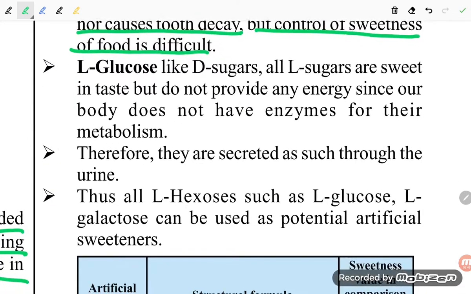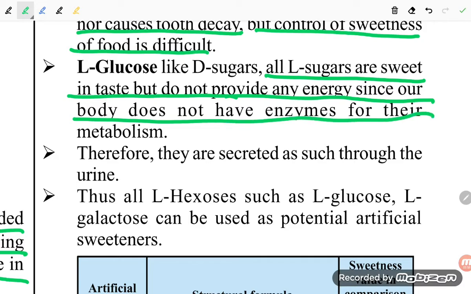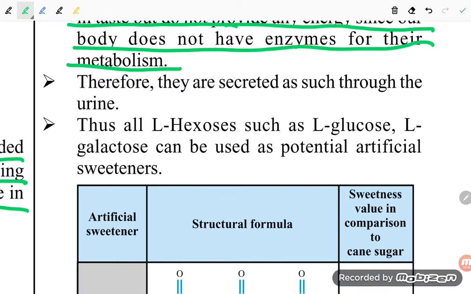L-glucose, that is laboratory glucose, like D-sugar. All L sugars are sweet in taste but do not provide any energy, since our body does not have enzymes for their metabolism. Therefore they are excreted as such through the urine.